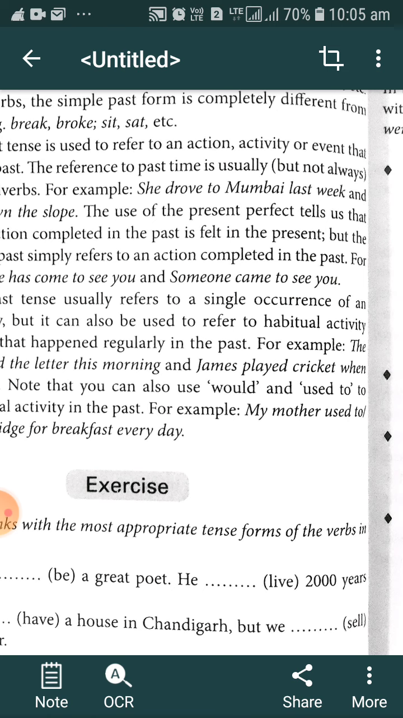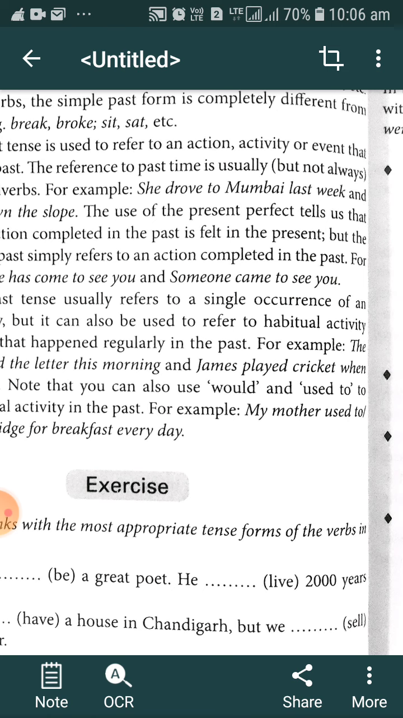we have to use present perfect tense. But when we are only interested in the time when that particular action was performed, when we are only interested in the fact that the action happened, and not in the effect of that action at the present, we use simple past tense.